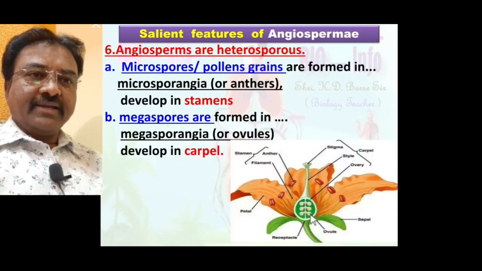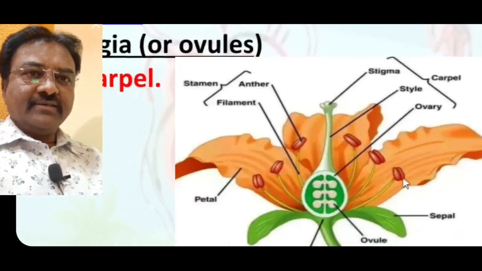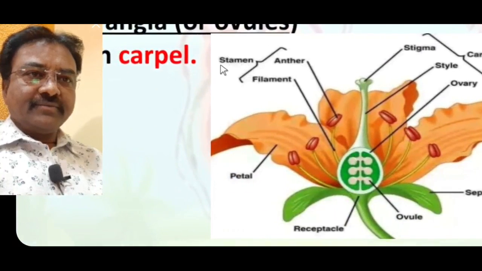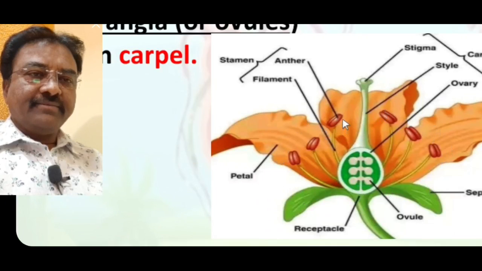Seen here is the diagrammatic representation. This is the stamen part. You know, stamen consists of anther and filament. All stamens are male reproductive parts, the androecium.